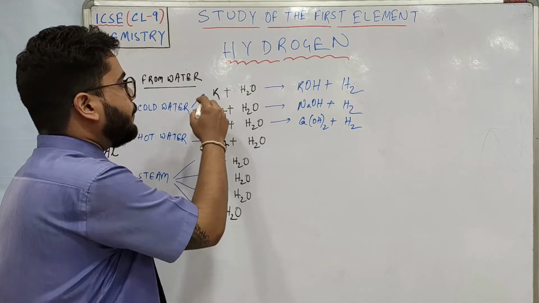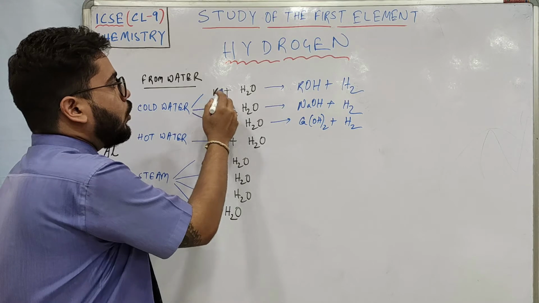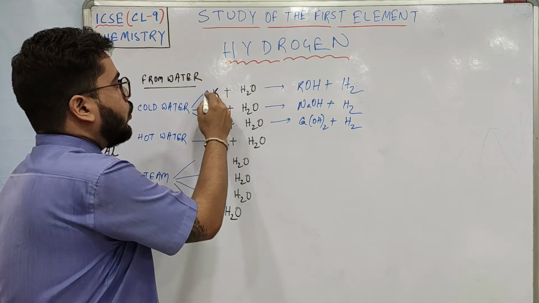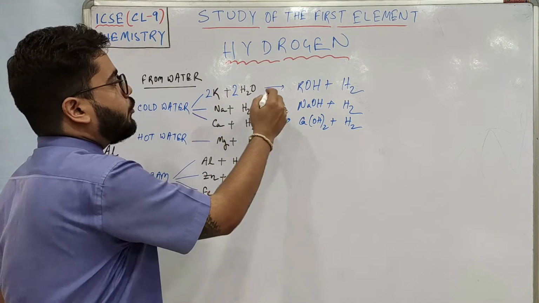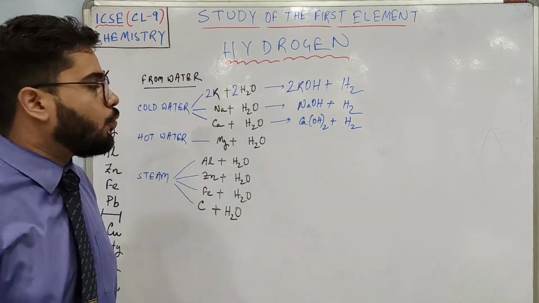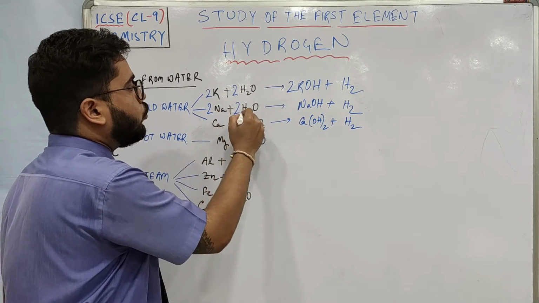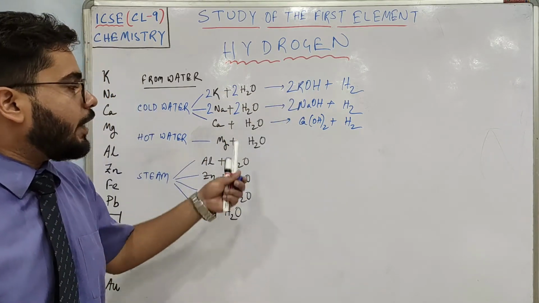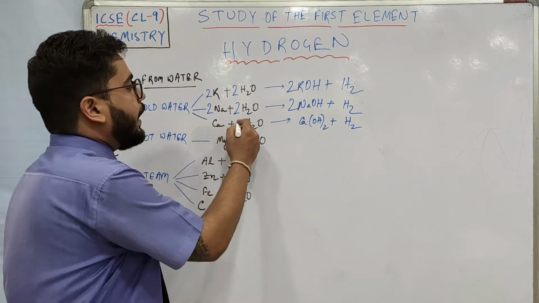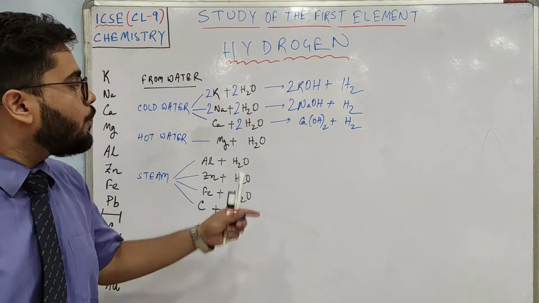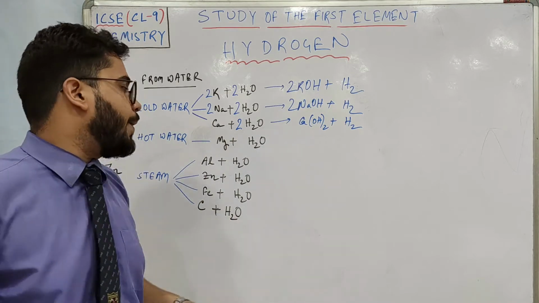So I am writing here: 2 K plus 2 H2O gives 2 KOH plus H2. Similarly here also 2, 2 and 2. But if you look at this equation, with calcium you need not write a 2. It will be done in this way.